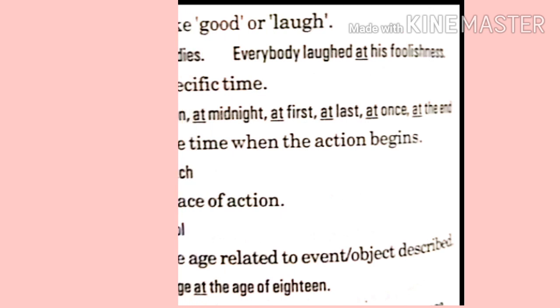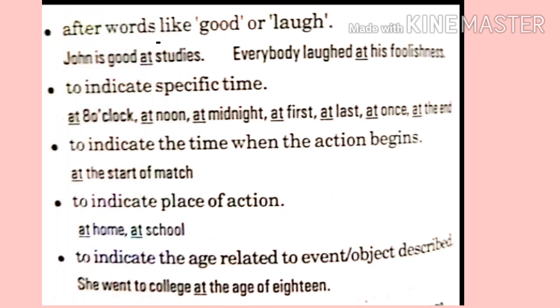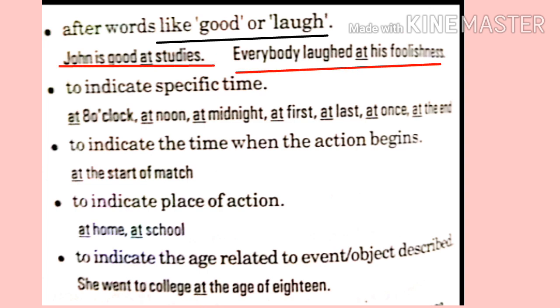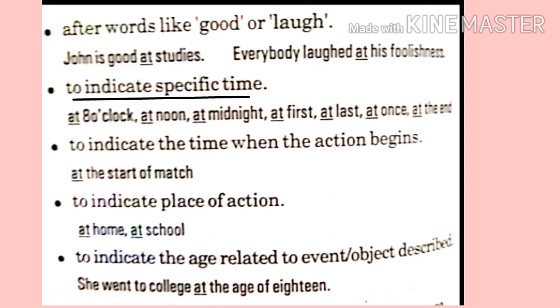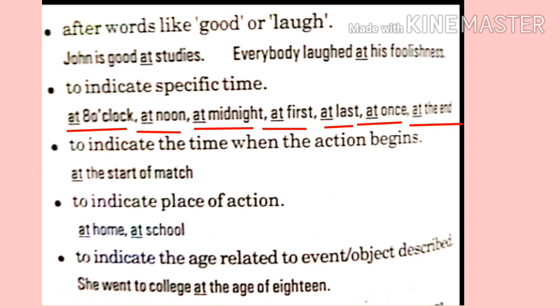"At" is also used after some words like good, laugh, studies. Like we say, John is good at studies. Everybody laughed at his foolishness. It is also used to indicate specific time like at 8 o'clock, at noon, at midnight, at first, at last, at once, and so on.